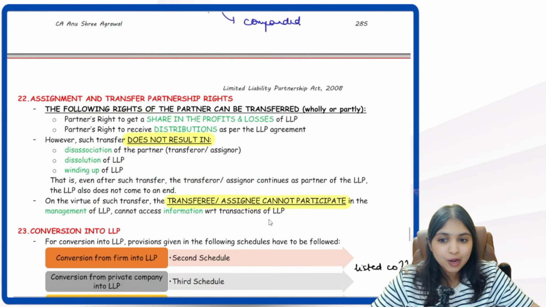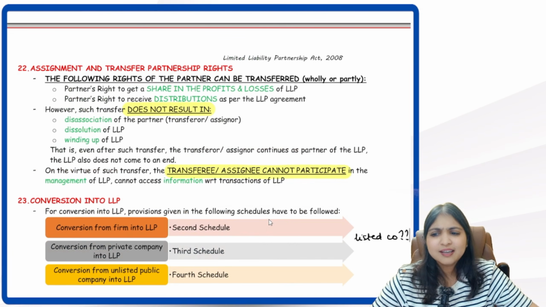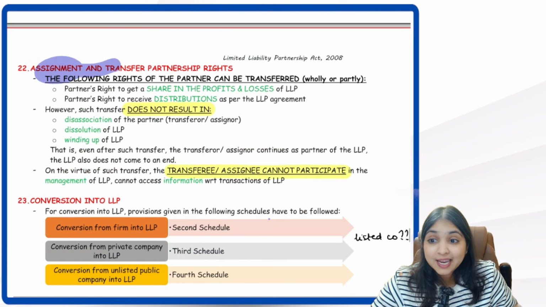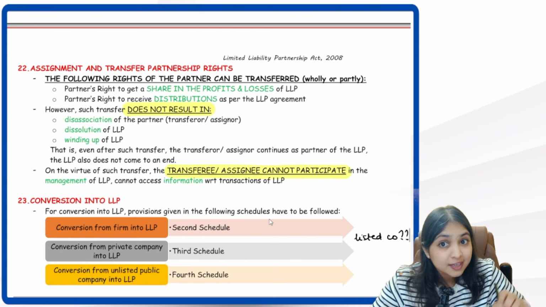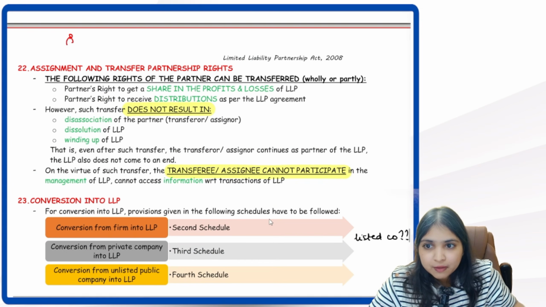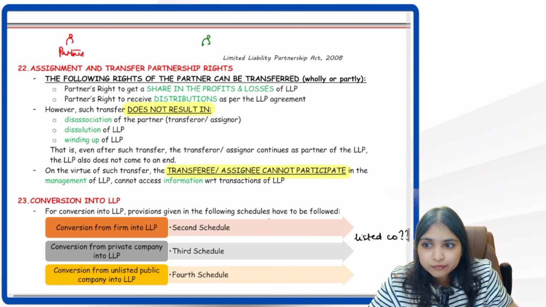Yes guys, now come to our next discussion. Next discussion is something very simple. Assignment and transfer of partnership right. I'll help you understand. Imagine there are 2 people in the story. We have this person Mr. Red and we have this person Mr. Green. Okay, Red happens to be a partner of the LLP.